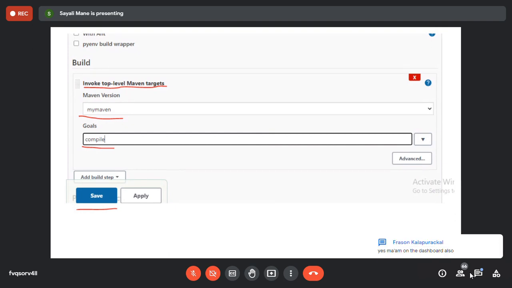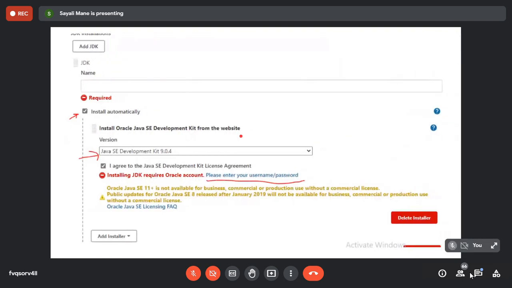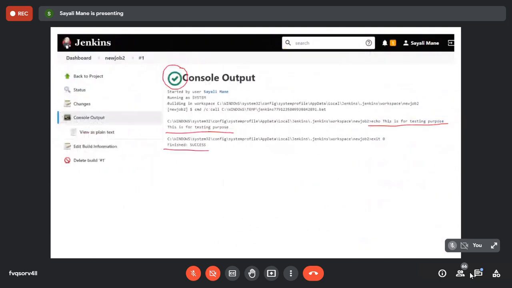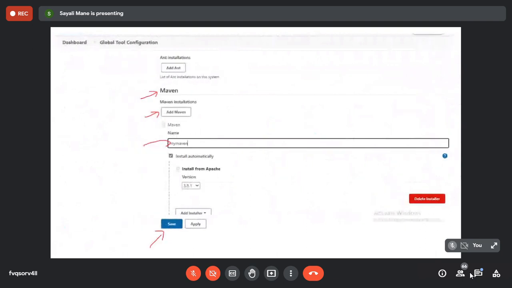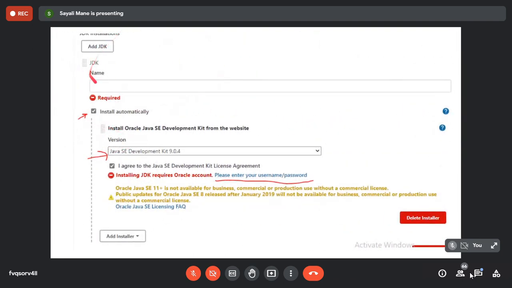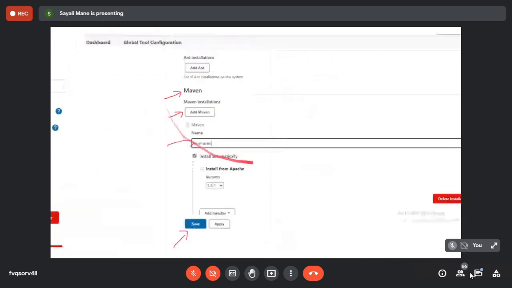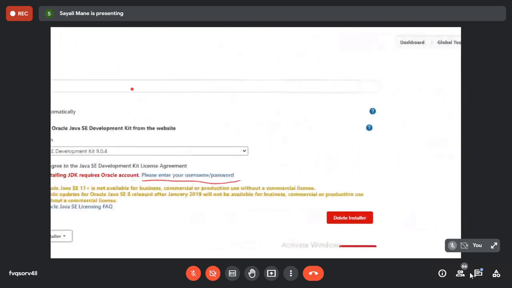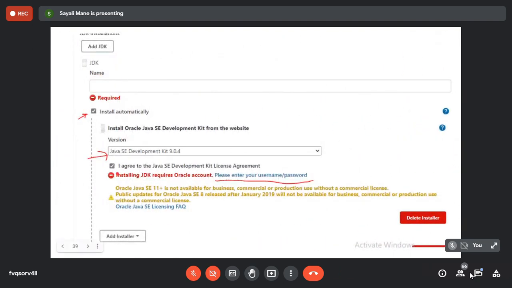Ma'am, after Oracle, what do we have to do? After Oracle, just wait a minute. See, after Oracle, here in JDK, okay, above that see JDK is there. So here, click on I agree, click on install automatically, and then simply save it.